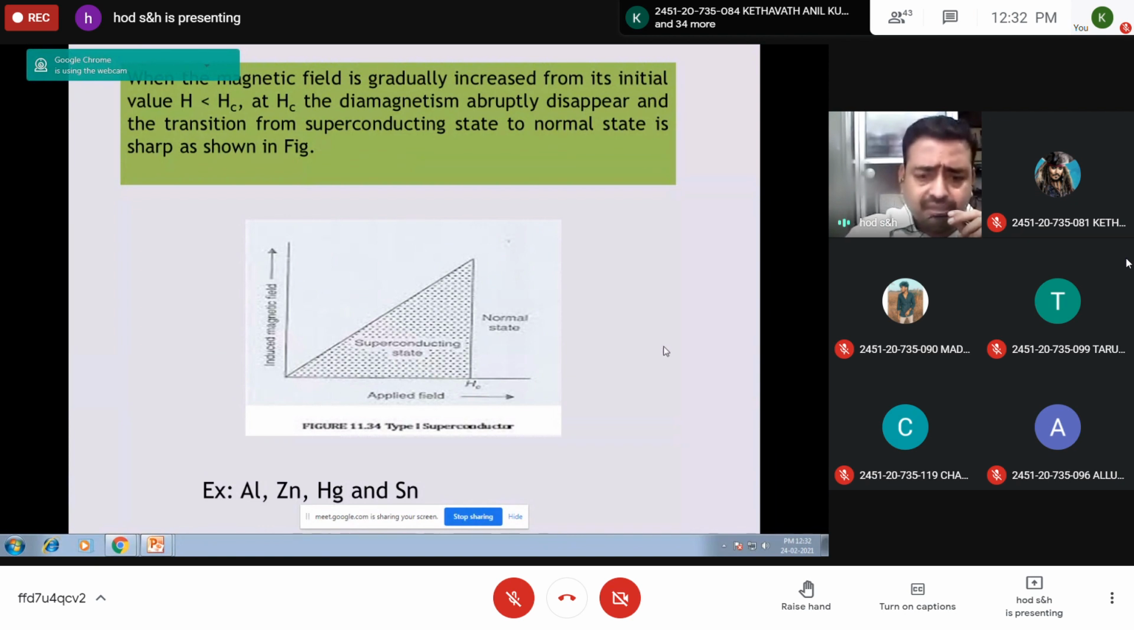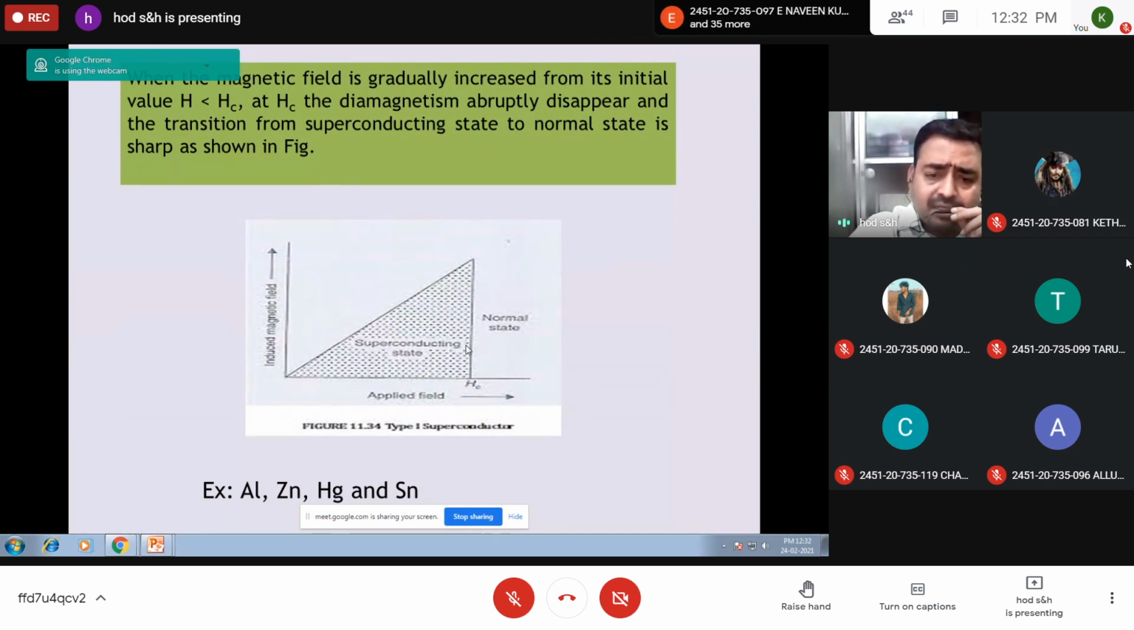In the diagram, the applied field is along the x-axis and the induced magnetic field in the opposite direction is along the y-axis. When you increase the applied field, the induced field also increases in the opposite direction. When the applied field reaches the value Hc, the critical field, it stops and the material loses its superconductivity completely and becomes a normal conductor.